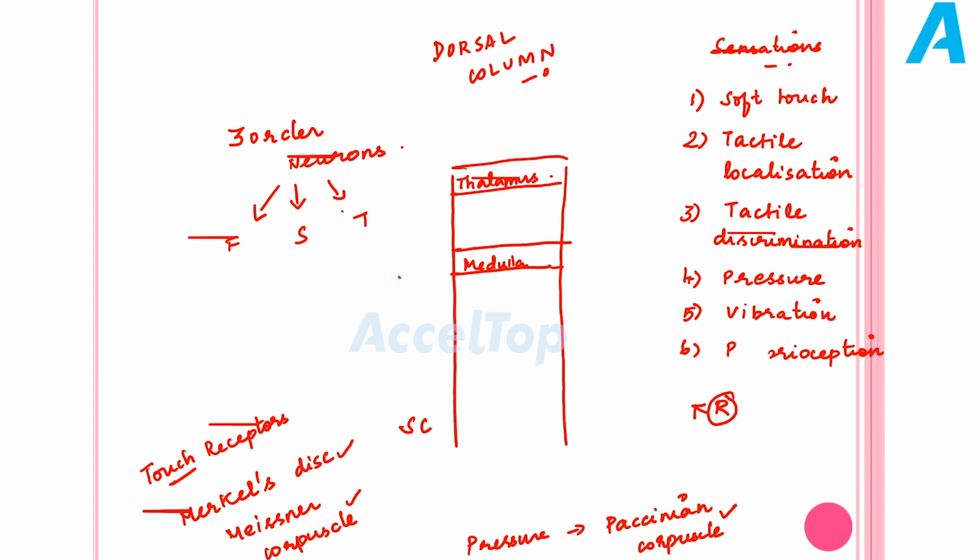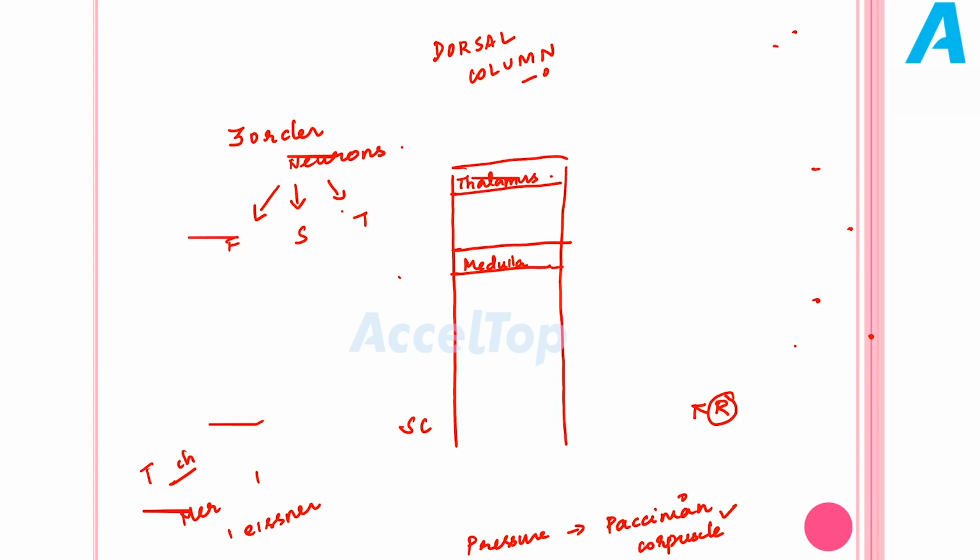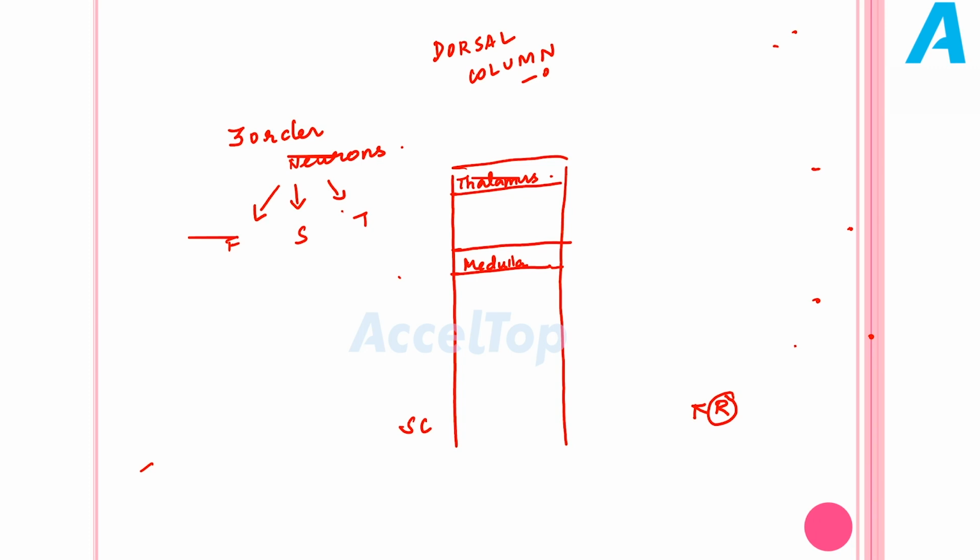I have told you the first order neuron starts from the receptor. Since it is a sensory tract, it enters the spinal cord in the posterior aspect of the spinal cord. So just remember two things. All the ascending tracts enter the spinal cord in the posterior aspect, and the first order neuron always starts from a receptor. So we are going to trace the dorsal column pathway step by step.